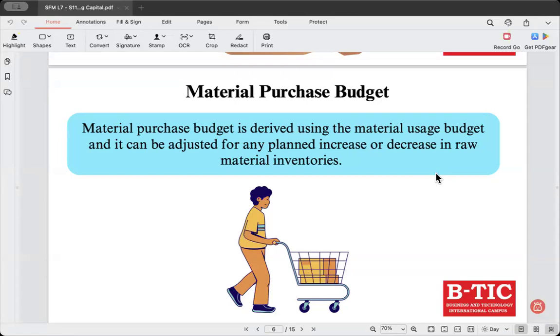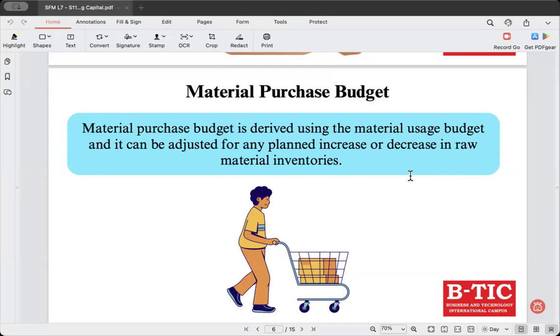Right? What does the material usage budget do? It estimates the quantity and cost of raw materials required to meet the company's production target. The material purchase budget outlines the quantity and cost of raw materials that need to be purchased during a specific period. So usage is about meeting the company's production target. Purchase budget is about purchasing the raw materials.